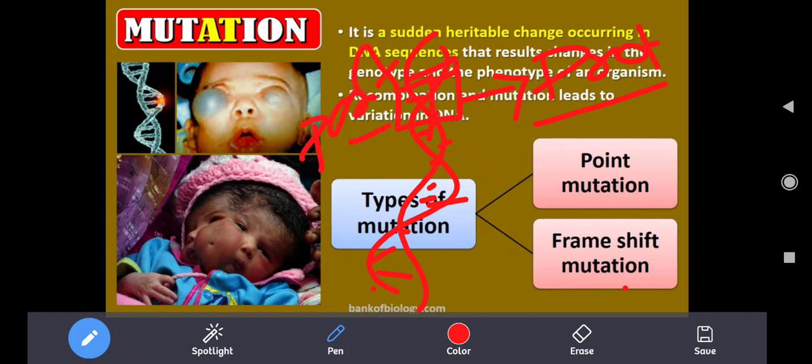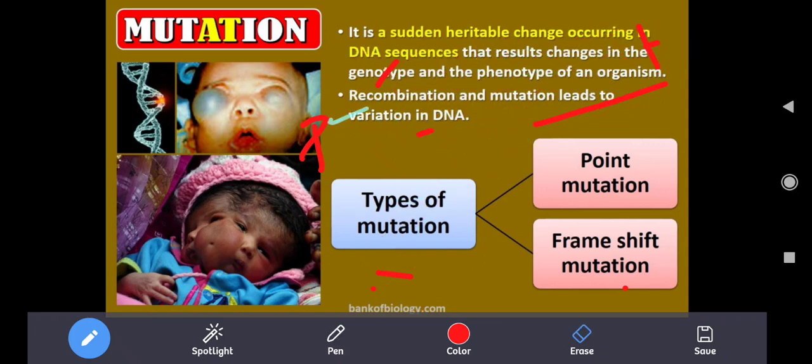In this part of DNA, certain changes will occur, so the particular protein produced by this gene will be changed. Due to that, some harmful activities may be caused, and some beneficial activities we also receive or acquire. A child born with two heads is possible due to this mutation.